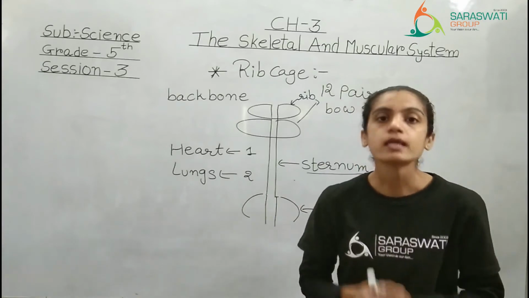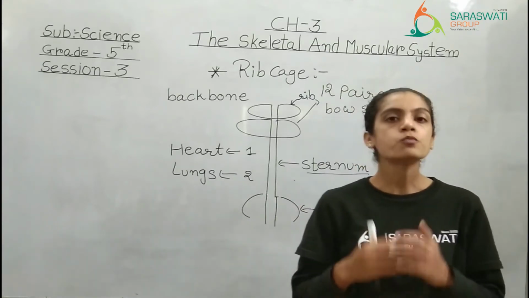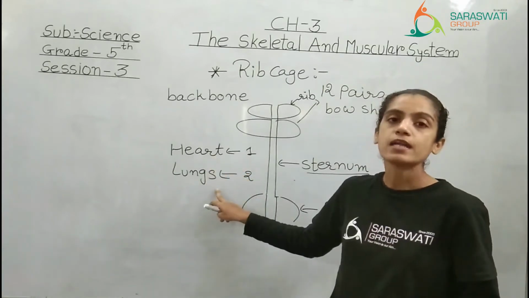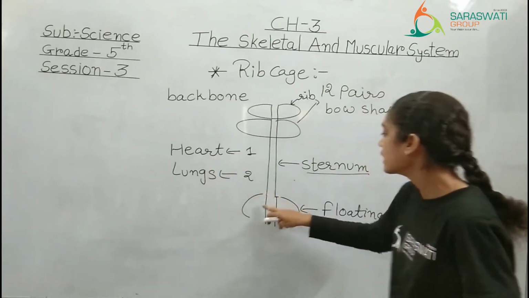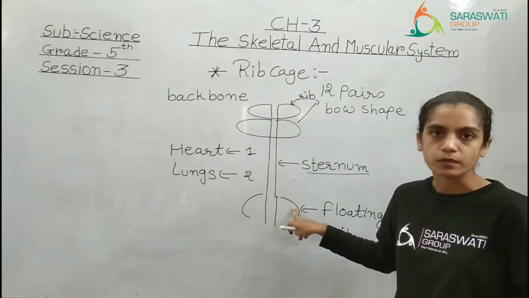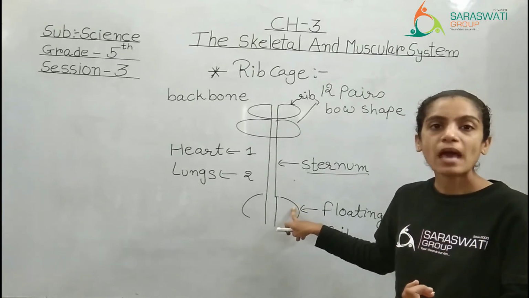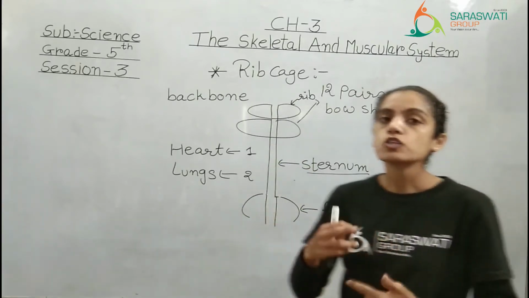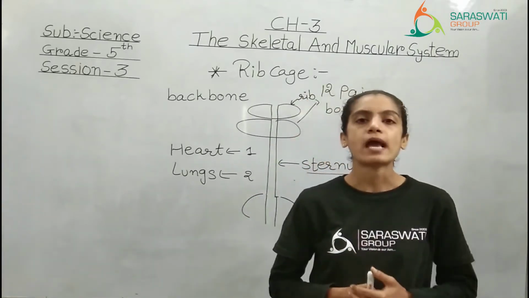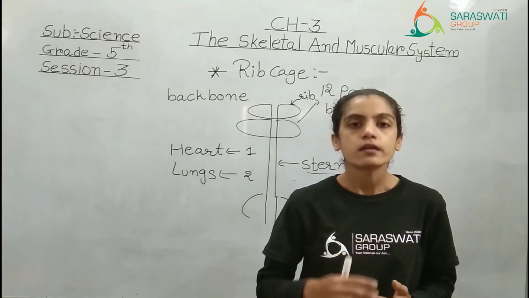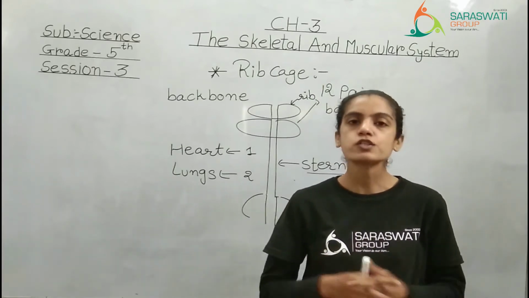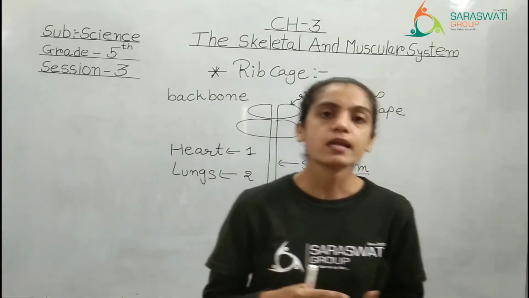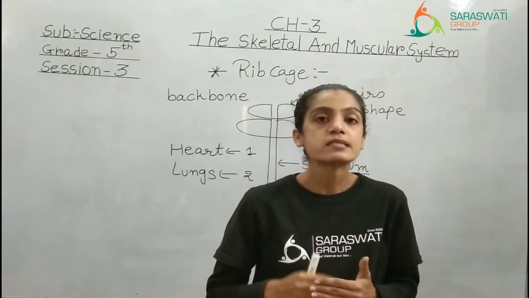They are protecting the two most delicate organs of our body, which are the heart and lungs. The last pair of ribs is only attached to the backbone. It is not attached to the sternum, and because of that they are known as floating ribs. Understood?